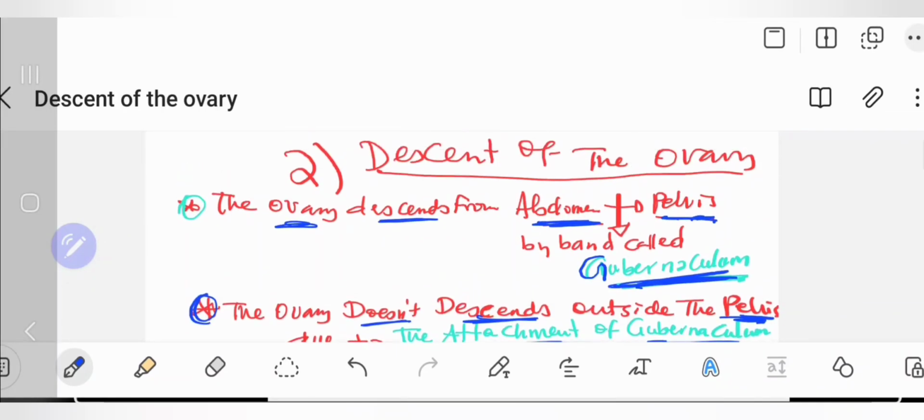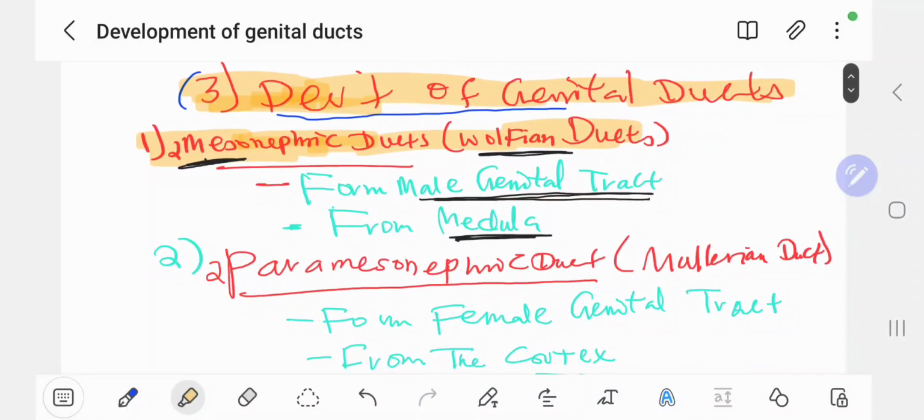Okay, let us go to the third one. In this topic, you have seen the development of gonads, the fates of the gubernaculum, and the descent of the ovaries. Now let us see the development of the genital ducts. There are two very important genital ducts: the mesonephric duct and the paramesonephric duct.